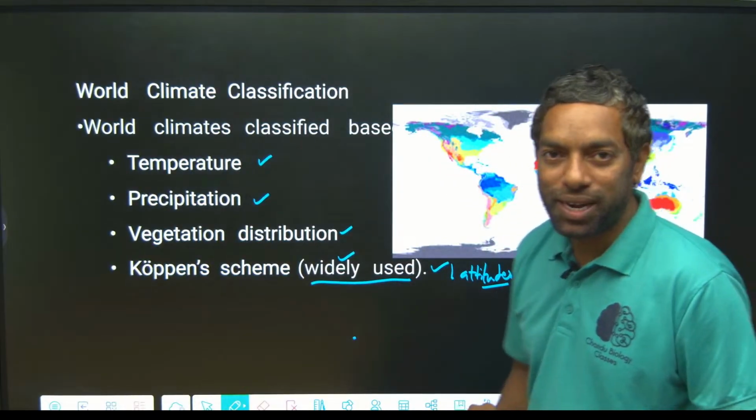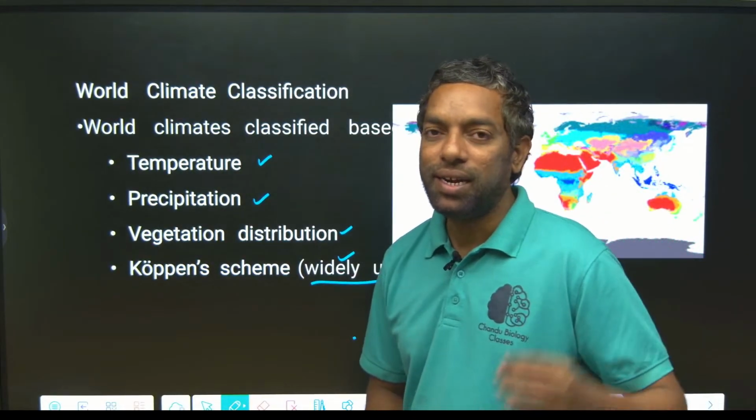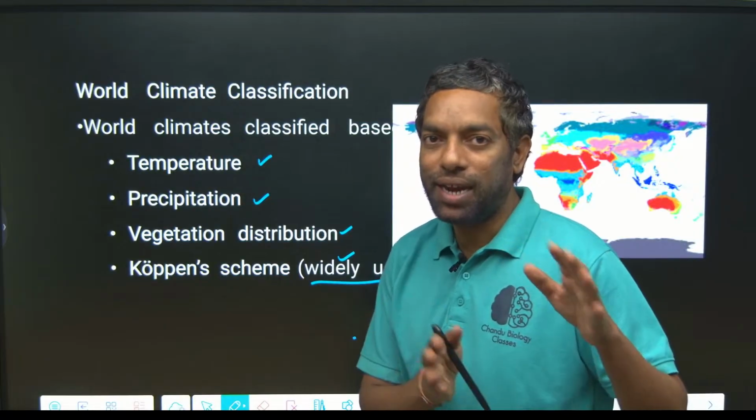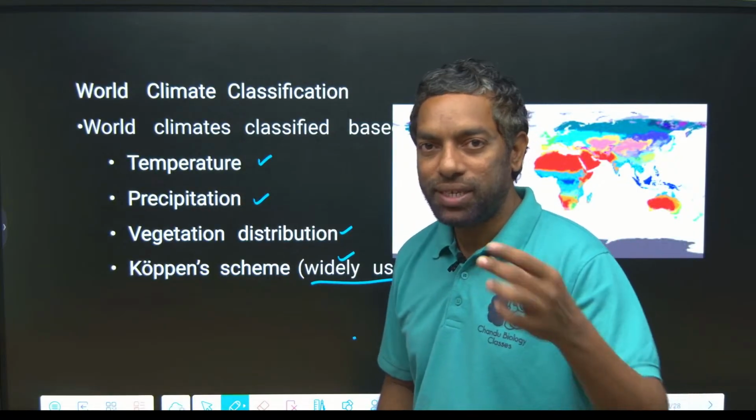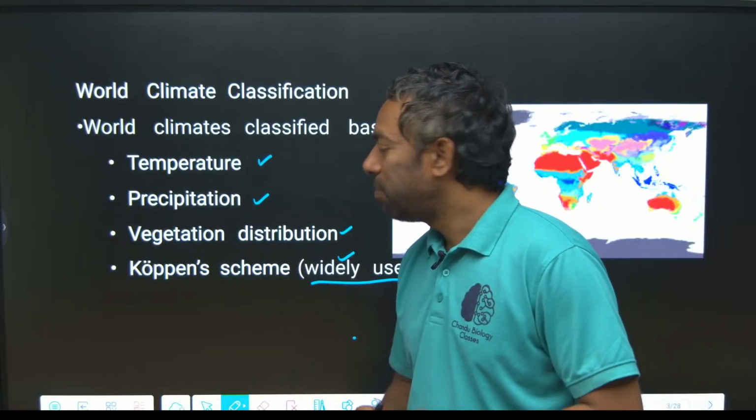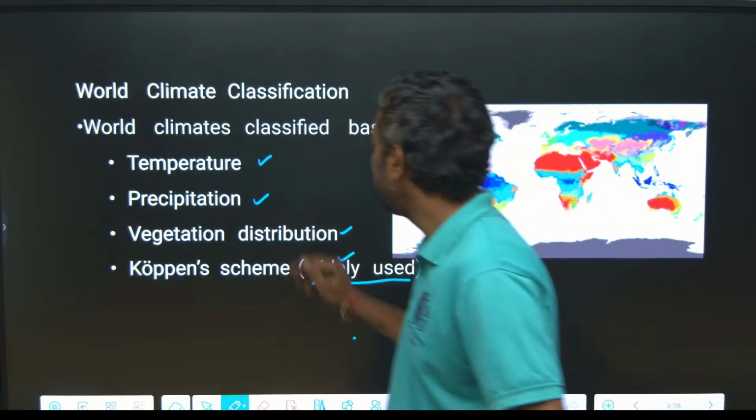World climate is classified by temperature, vegetation and precipitation. Precipitation is nothing but rain.